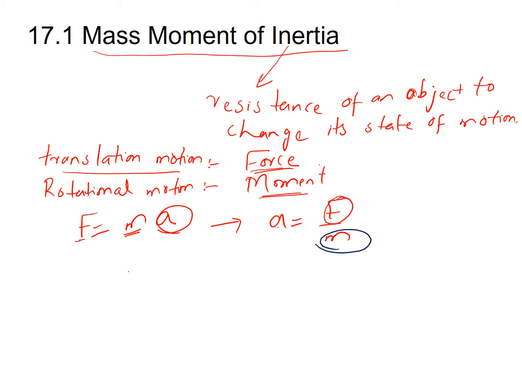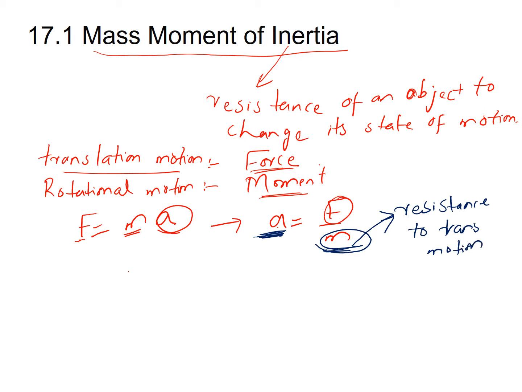It means that the mass provides resistance of an object to change its state of motion, or basically the resistance offered to the translational motion is because of this mass m. So we can write this mass as the resistance to translational motion.